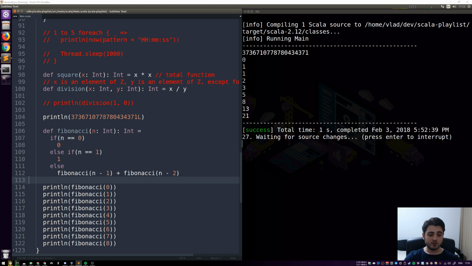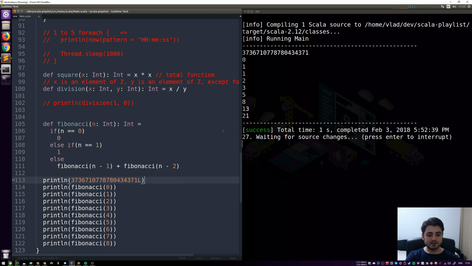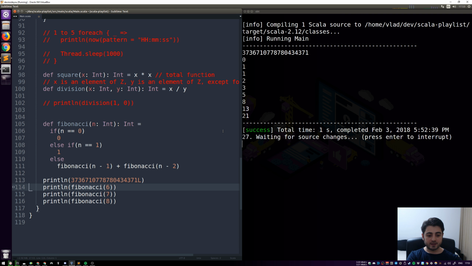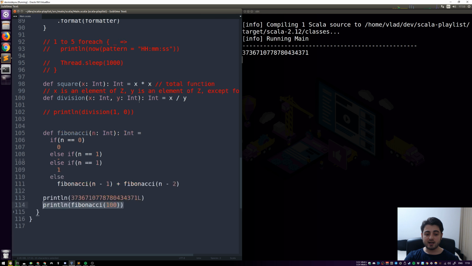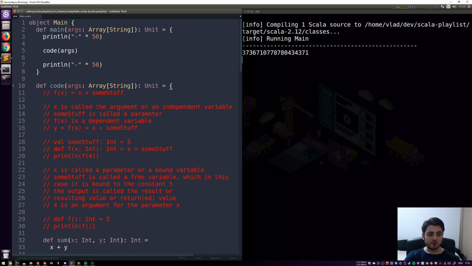So let's go back to this code over here. We're printing out this. Now, in theory, it should be the same as printing the Fibonacci of 100, right? The substitution model of computation should be valid, right? It's a perfectly referentially transparent function. Now we see this print line over here, but we're not seeing this one. In fact, we don't see the second line of hyphens. The program is surrounded by a bunch of hyphens, and it should end with a bunch of hyphens. But as you can see, my CPU is up, so it's still computing the Fibonacci of 100.